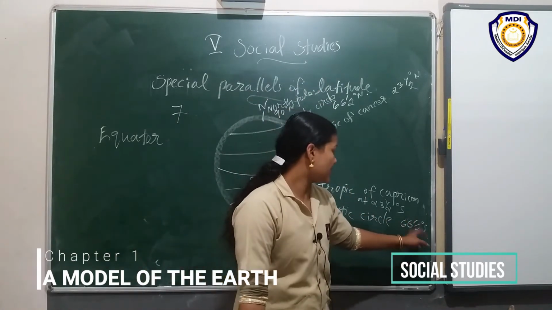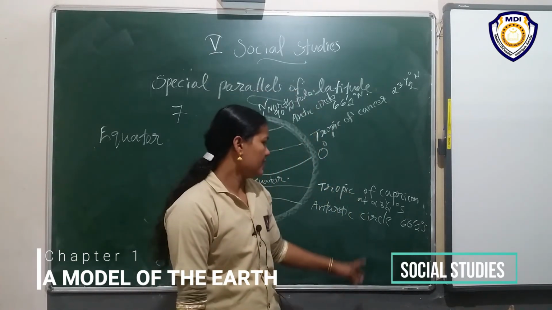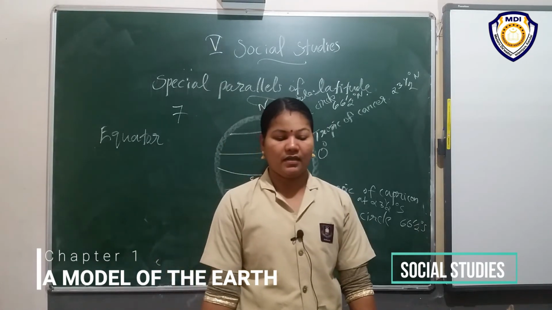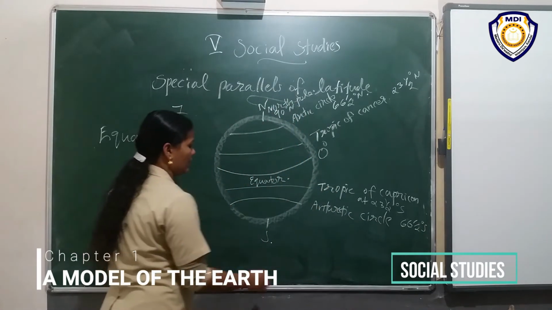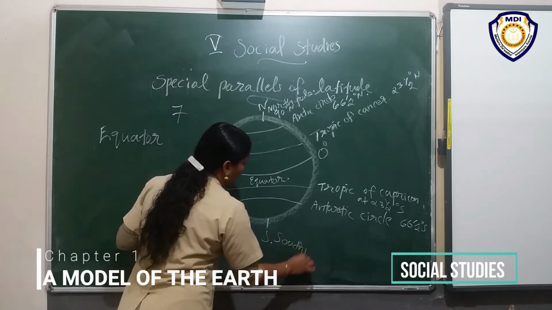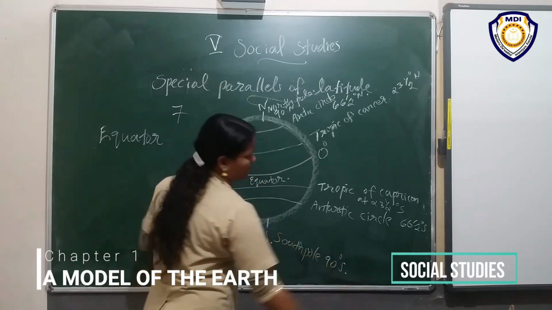Antarctic Circle, 66.5 degree south. Then South Pole at 90 degree south. South Pole, 90 degree south.